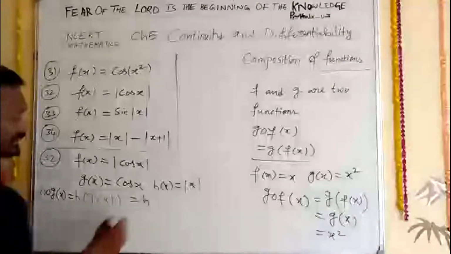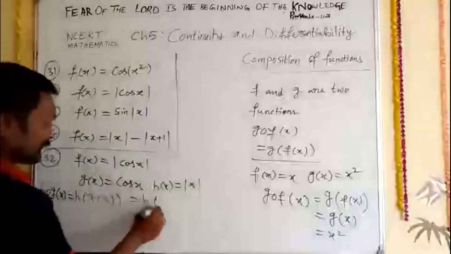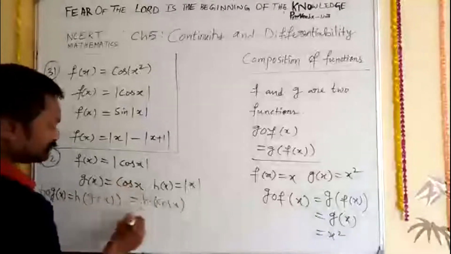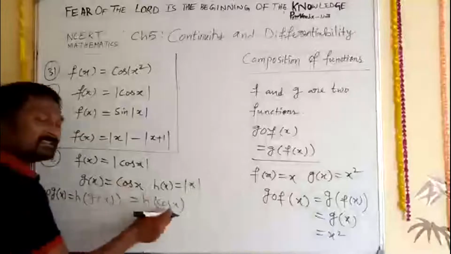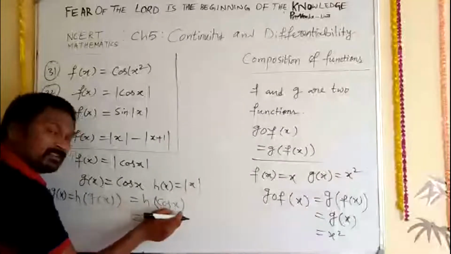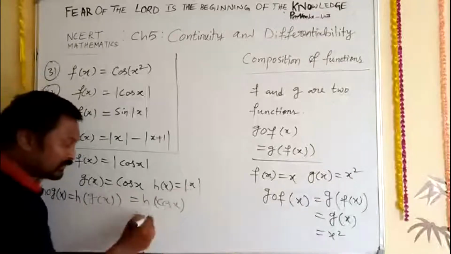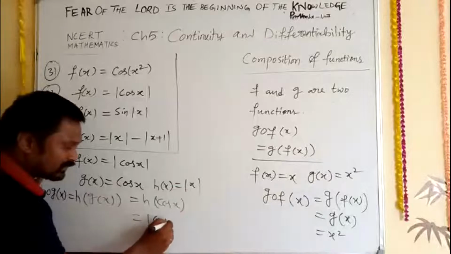Now h as it is, g of x means cos x. h of x means modulus x, so h of cos x means modulus of cos x.